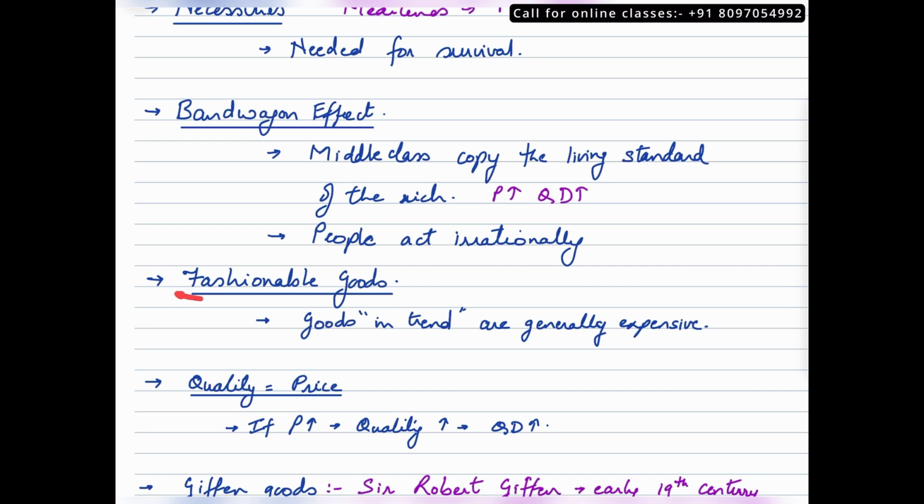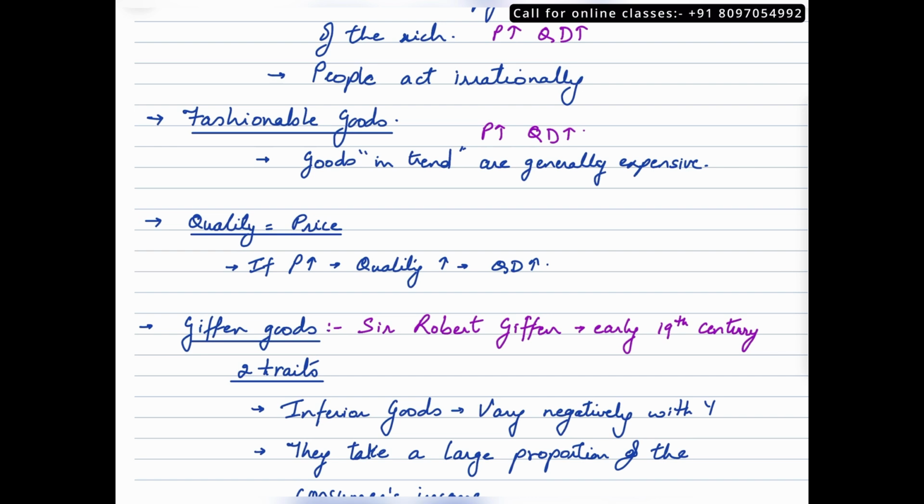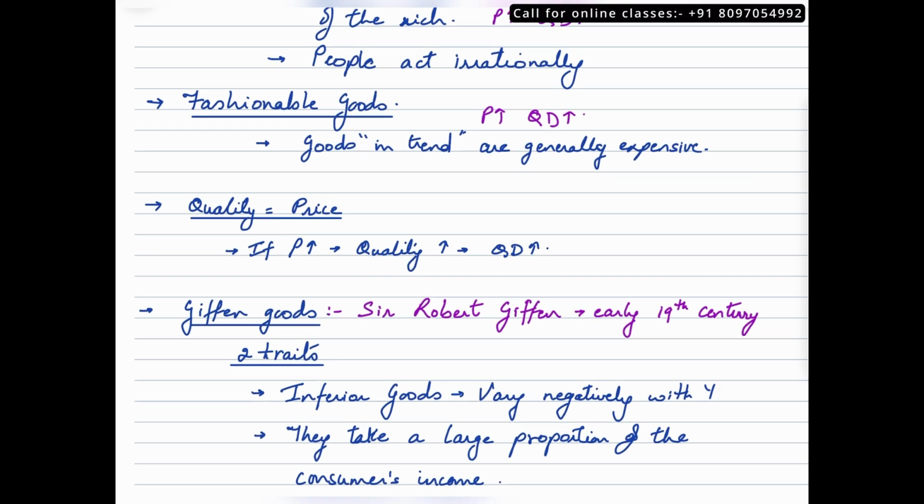Another exception is fashionable goods or trendy goods. Alright, so all those goods which are in the trend are generally expensive, right? So prices are generally high in these cases, whether it is mobile phones or fashion accessories or clothes, they are expensive yet demanded by people. So again we are experiencing a direct relationship between price and quantity demanded. So again it's an exception. Another exception is quality and price.